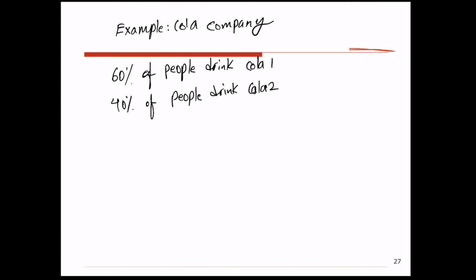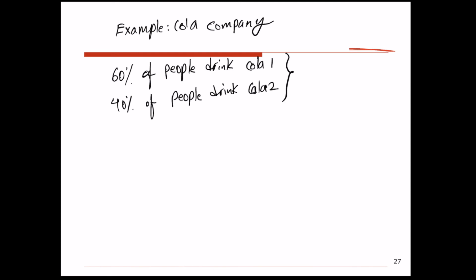Just pay attention that these numbers, 40% and 60%, are not transition probabilities. If they were transition probabilities, I would tell you there is a 60% chance that the person who drinks cola 1 will drink cola 1 or cola 2 in the next purchase, and so forth. But this is not how this information is given to you. It just says 60% of people drink cola 1, 40% of people drink cola 2.